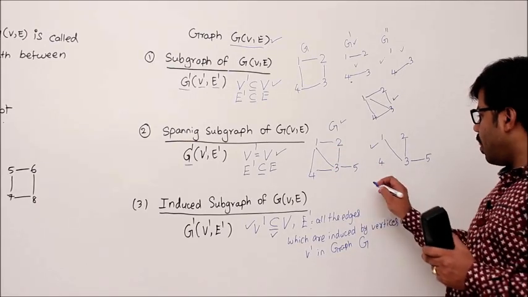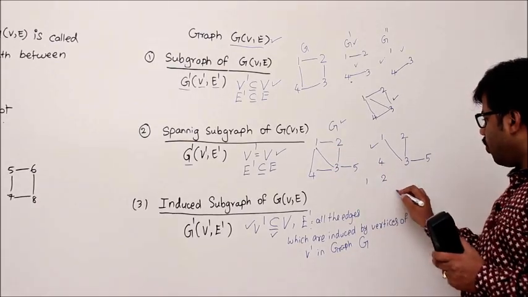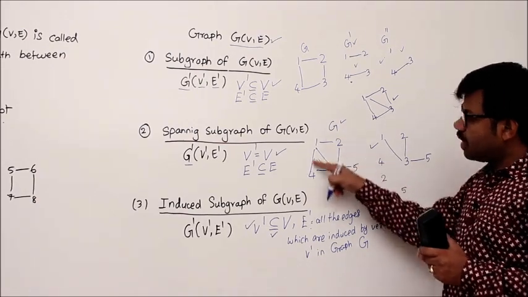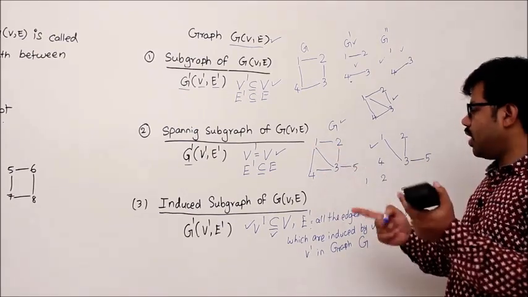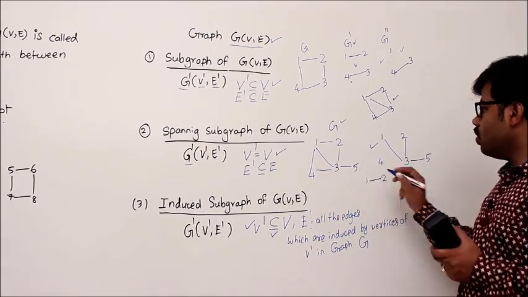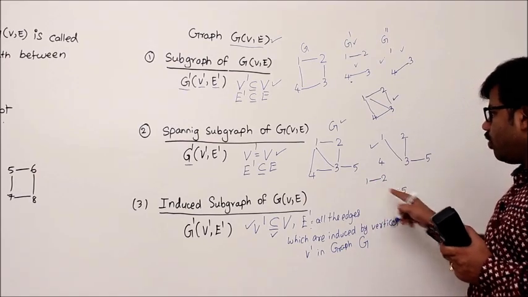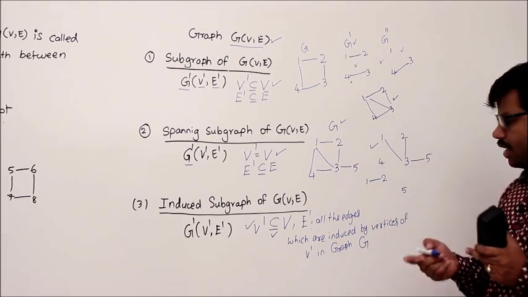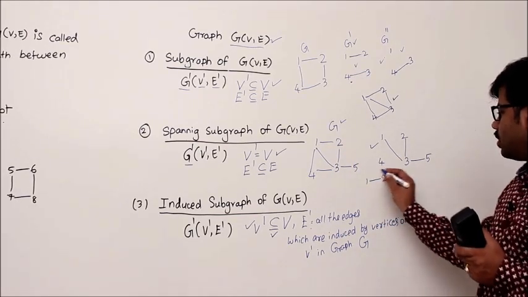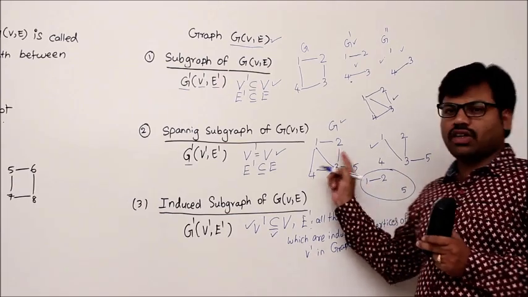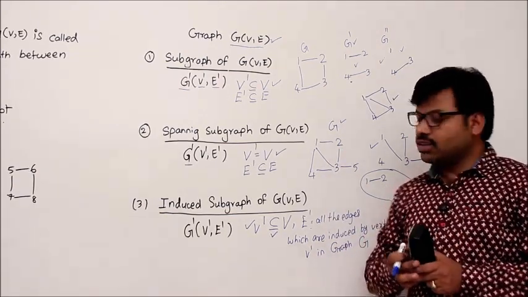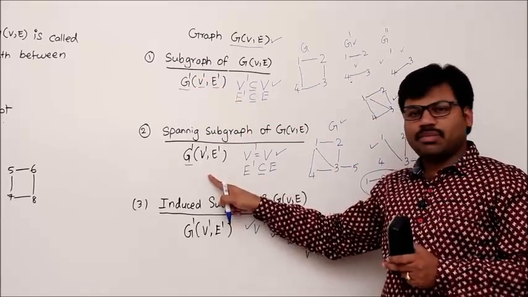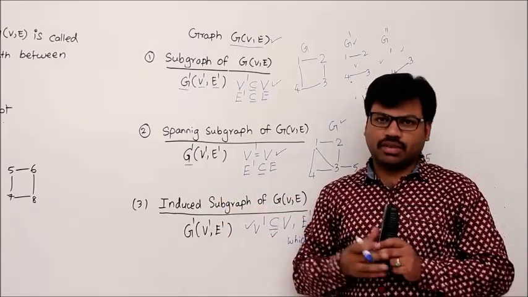One more example. Let me take only 1, 2, 5. Then what is the induced subgraph? Take all of 1, 2, 5 and look into this graph G and see all possible edges between them. One is 1 to 2. Second, what about 1 to 5? In the original graph it is not there, so don't take it. Between 2 and 5 there is no such edge either. That's why the answer is this one. This is the induced subgraph with vertices 1, 2, 5. So these are the concepts of subgraphs: first the simple subgraph, second the spanning subgraph, third the induced subgraph.